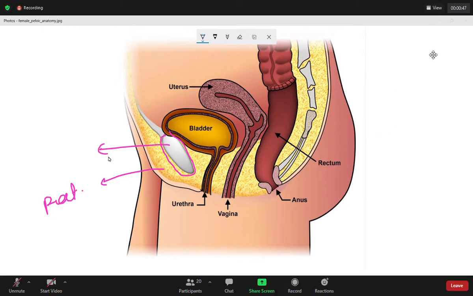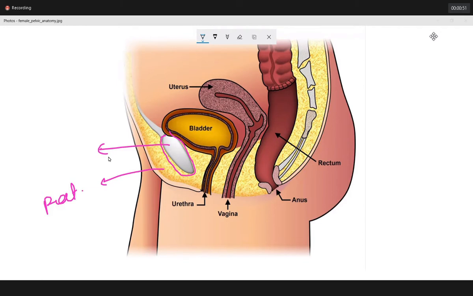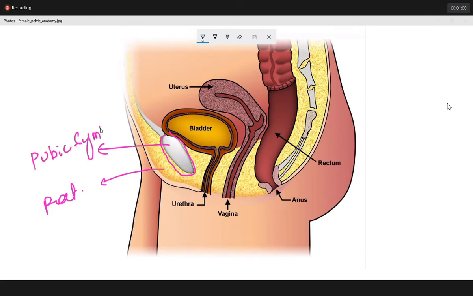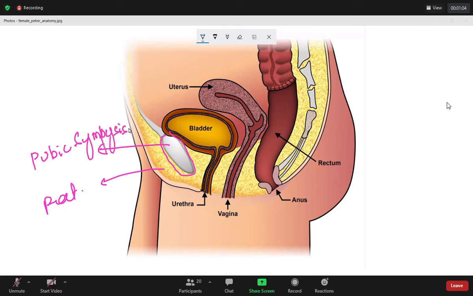So where it is supposed to be, the pelvic bone is on the lateral side. If I bring it to the middle, every abdomen will become shaped out. What is that called? The pubic symphysis. That is called as pubic symphysis. Okay. Now listen to me very carefully.